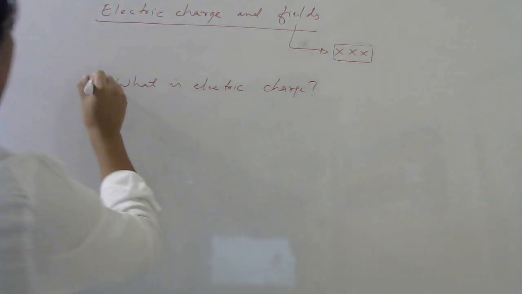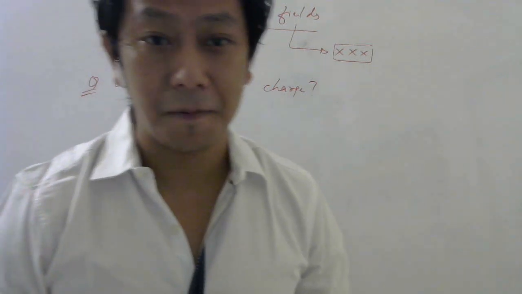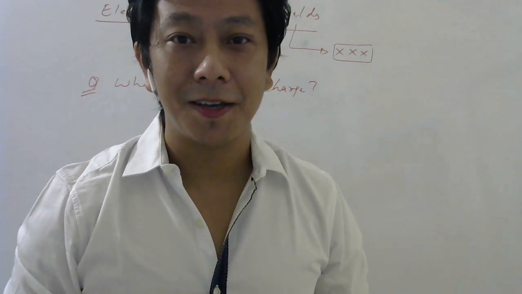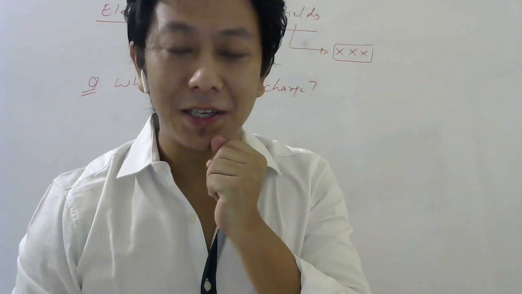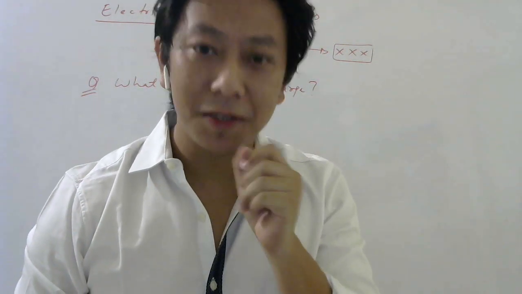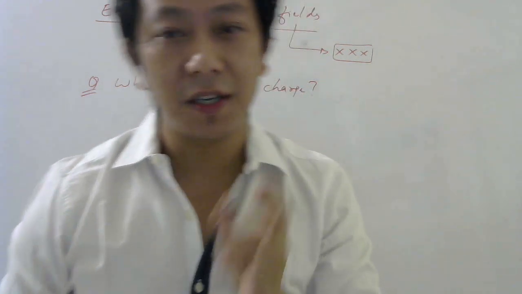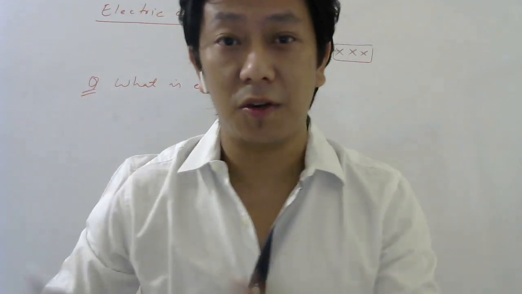Unfortunately, this question does not have an answer actually. Now, if it doesn't have an answer, which means we don't know about it, then what are we doing with this topic? Well, in physics, there are certain quantities which we call fundamental quantities, and other quantities are understood through those fundamental quantities.